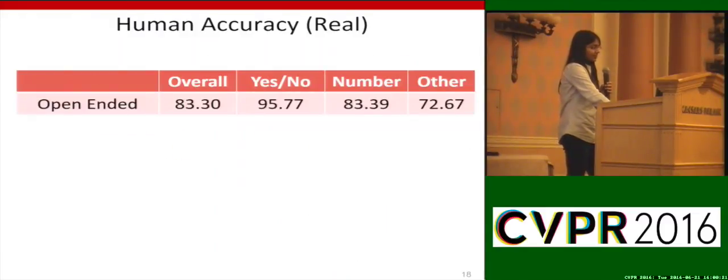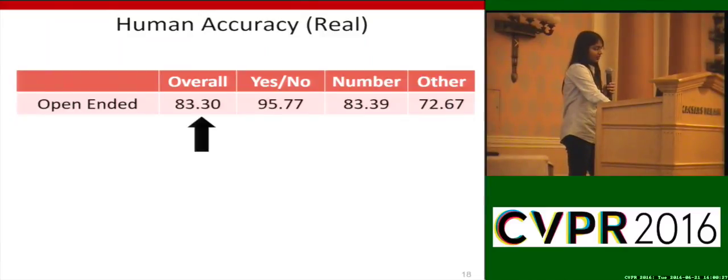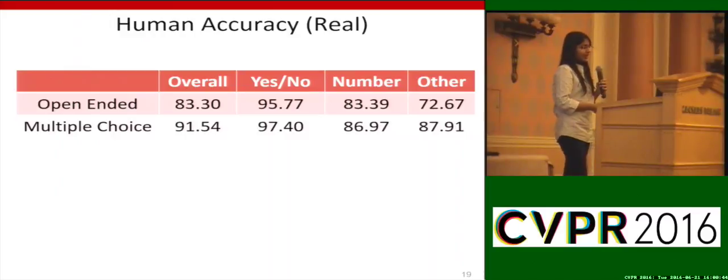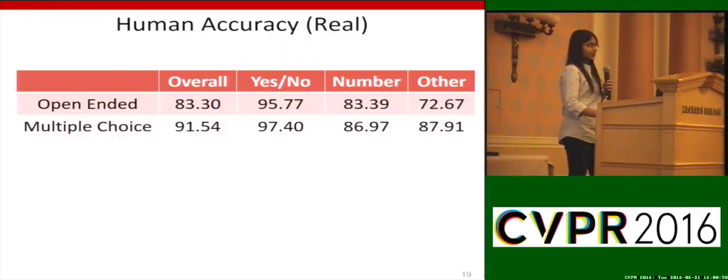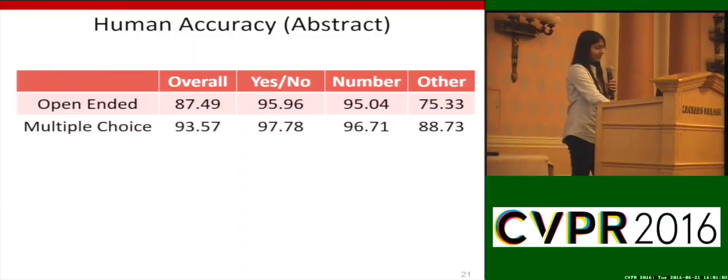These are the human accuracies on the open-ended task for real images. The overall accuracy is 83%, and we also evaluate accuracy separately on questions whose answers are yes/no, questions whose answers are numbers, and the remaining questions. These are the multiple choice accuracies, and as we can see, the multiple choice accuracies are strictly greater than the open-ended accuracies, as you would expect. These are the human accuracies for the questions and answers on the abstract scenes, and this is the multiple choice accuracy for abstract scenes.